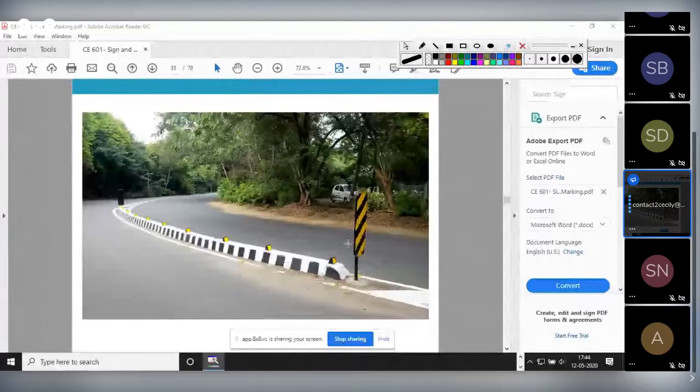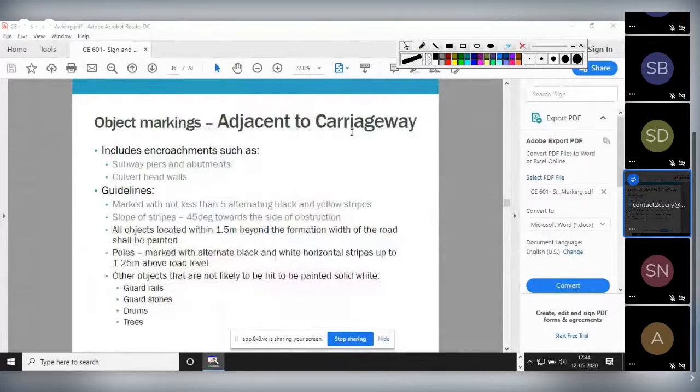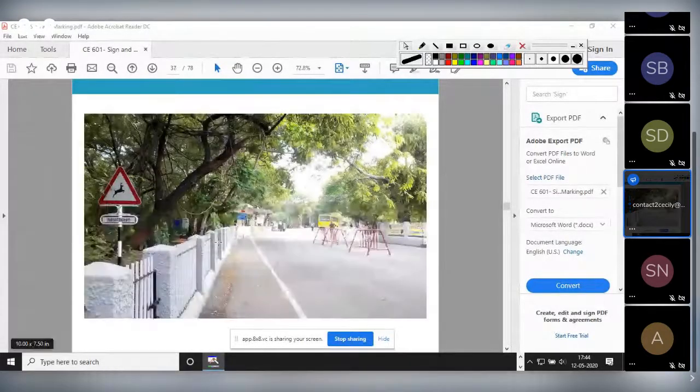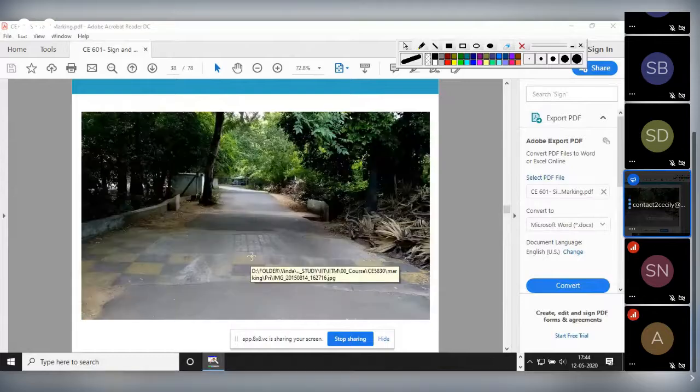Now what are objects adjacent to the carriageway? See this one, guardrails. Some guardrails are there. These are also marked or painted white. Okay, so these are the object markings. See, it lies within the range of 1.5 meter of the pavement. See this one, curb. This line, this curb. These are also marked white in color. Whatever object comes within that region, 1.5 meter, is marked white or black and white alternate stripes.